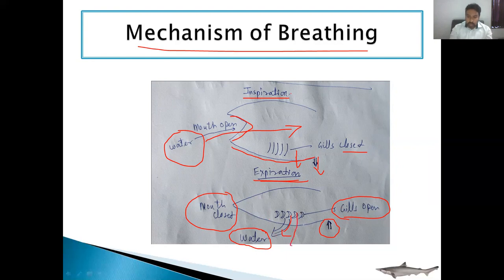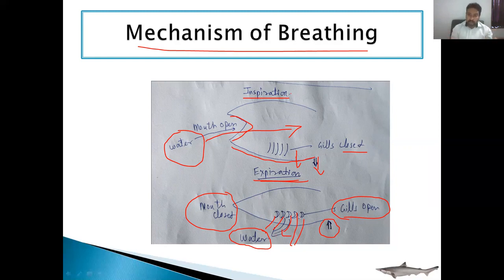So this water goes outside from the body, from these gills, bathing the gill lamellae, and so there is contact between the water and the gill lamellae, and at that time gaseous exchange takes place. So the breathing process in the case of Scoliodon is completed in two steps, inspiration and expiration. Inspiration, by which the water comes inside the pharynx cavity, and expiration means the water is expelled outside the body.